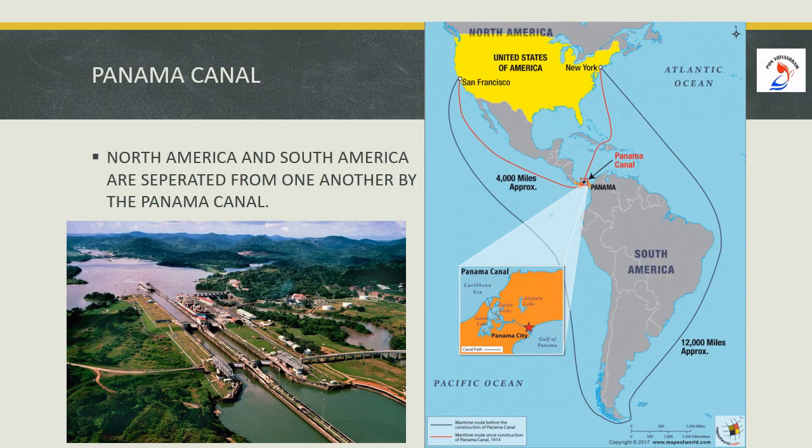Next comes the important thing, Panama Canal. What is it, children? Can you observe in the map? It is marked in red, Panama Canal. What is it? North America and South America are separated from one another by this Panama Canal.